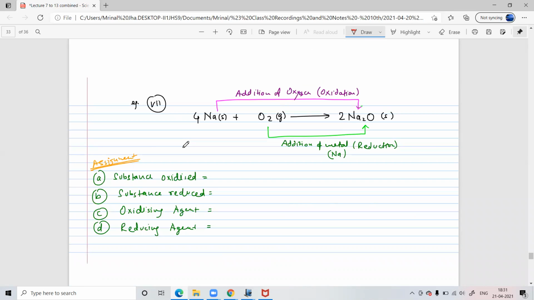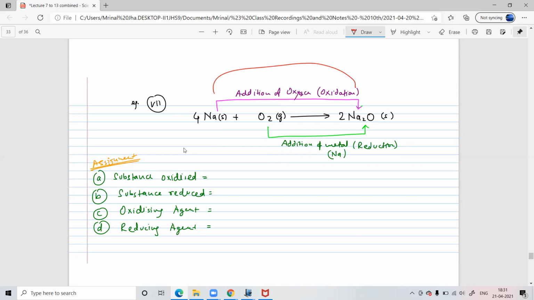This one. Yes, sir. Okay, tell me what was your doubt here? Sir, sodium is added to oxygen, no, sir? Sodium is added. See, the reactant is already there. Sodium is here. When this sodium came this side, what happened? Oxygen got added to sodium. Okay, sir. Yeah, that is true. In this part, oxygen is there and then sodium got added. That is why we are calling this addition of metal to oxygen. So whenever we see a reaction, both things are happening here. Sodium is getting added to oxygen and oxygen is also getting added to sodium.